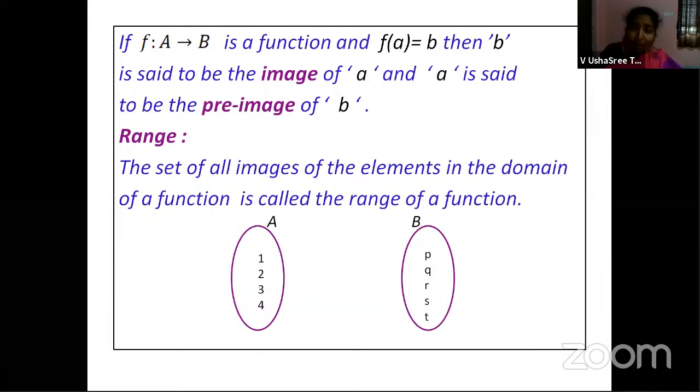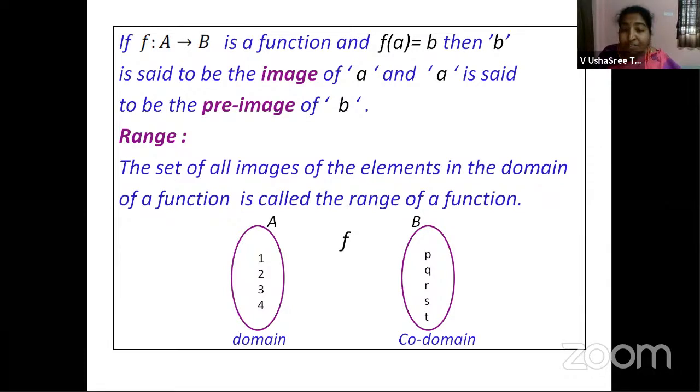We were saying every element in set A should have a mapping with some element in set B, right? So first set and second set, as we were talking previously, first set will be domain and the second set will be codomain. Now here we are defining a function over these two sets.